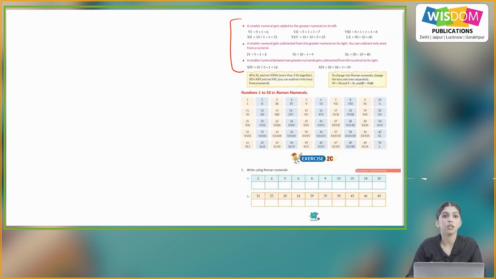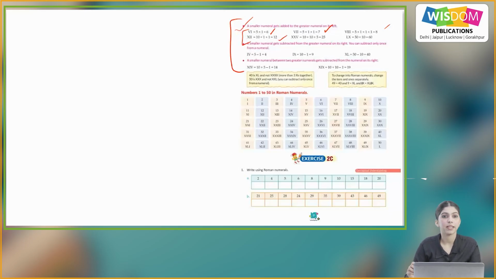Like here, a smaller numeral gets added to the greater numeral on its left. So we add a smaller numeral to a greater numeral on its left, like here. VI means 5 plus 1 is 6. Here, 2 I's means 5 plus 1 plus 1, 7. Here it is 8 with V and 3 I's on the right.